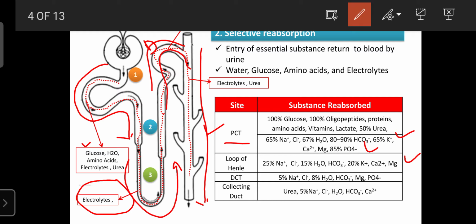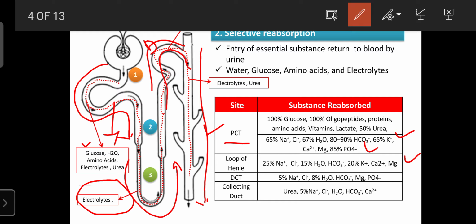Certain channels are considered symport, and certain channels are considered antiport. Symport means both molecules move in the same direction. First, sodium enters from the urine into the blood, which creates ATP.